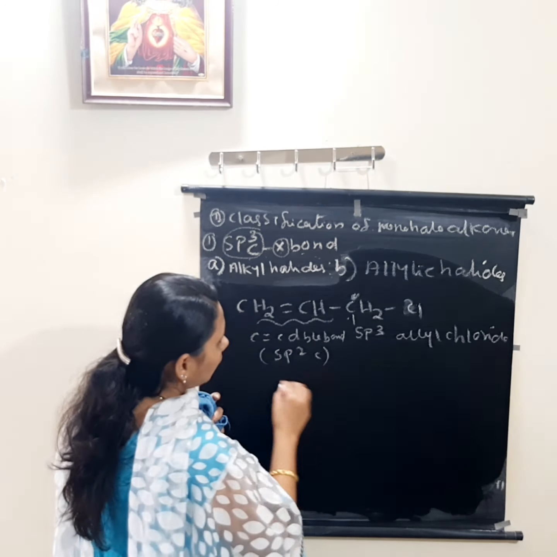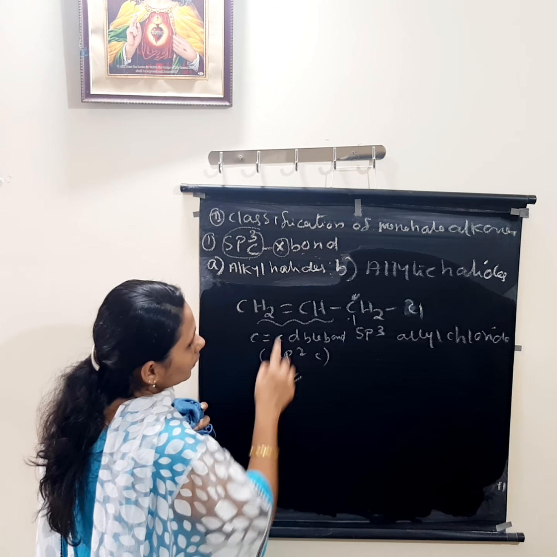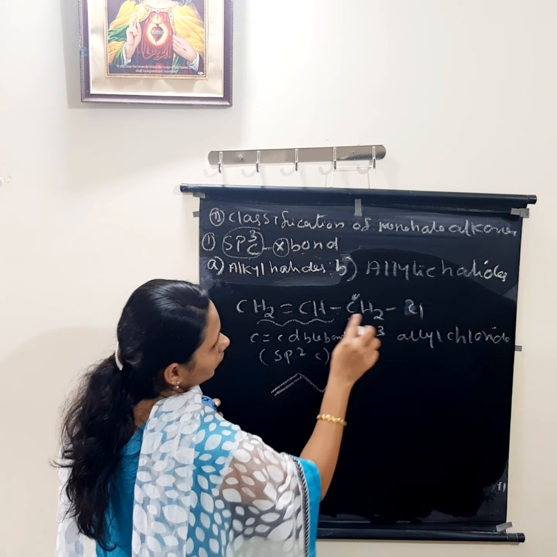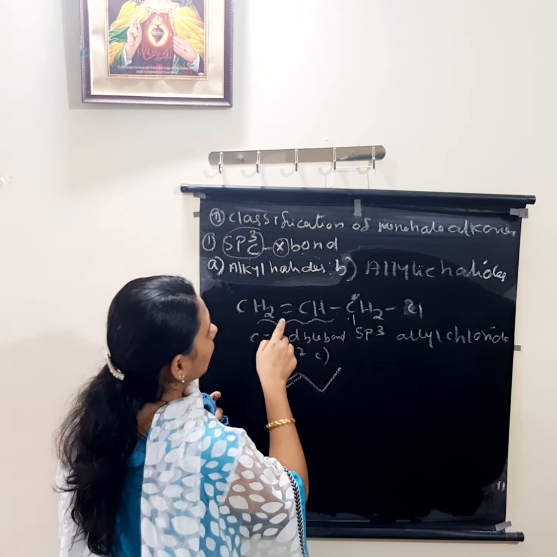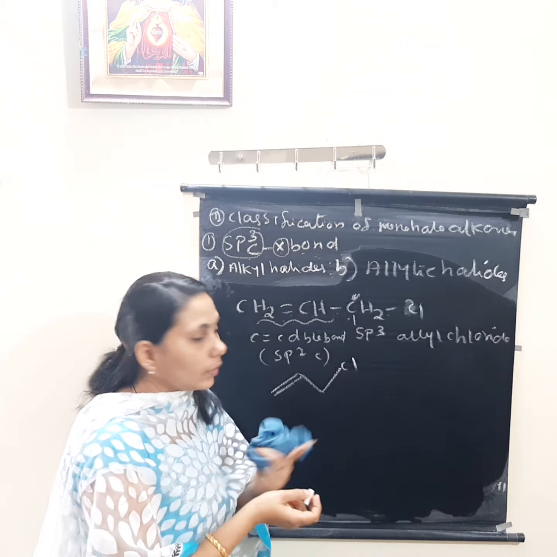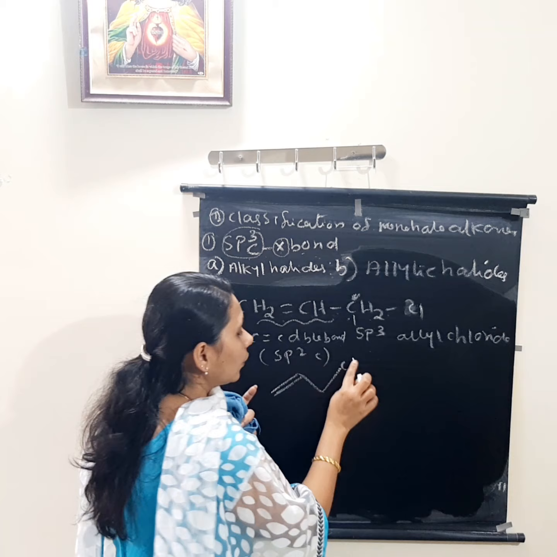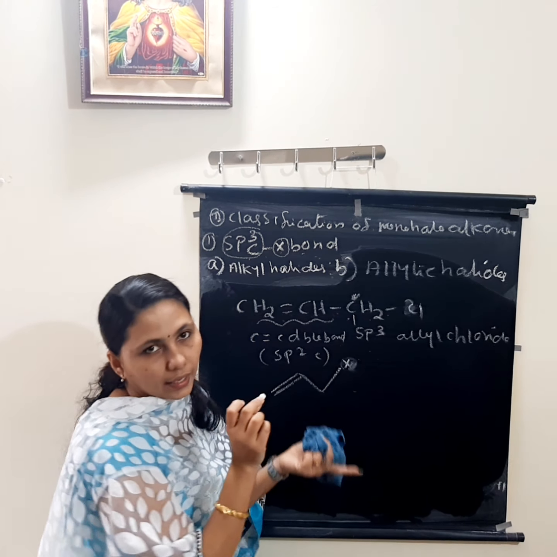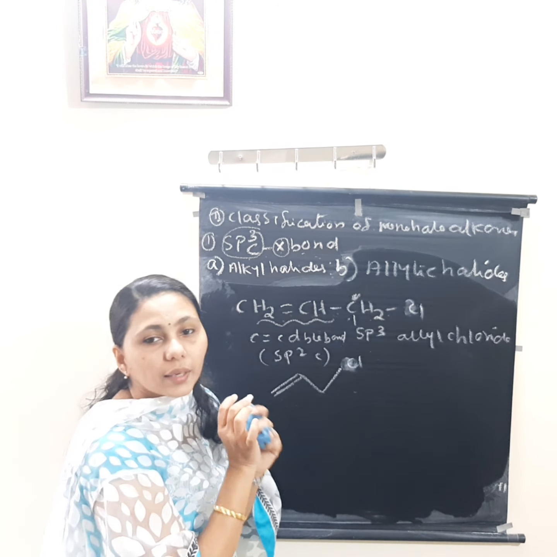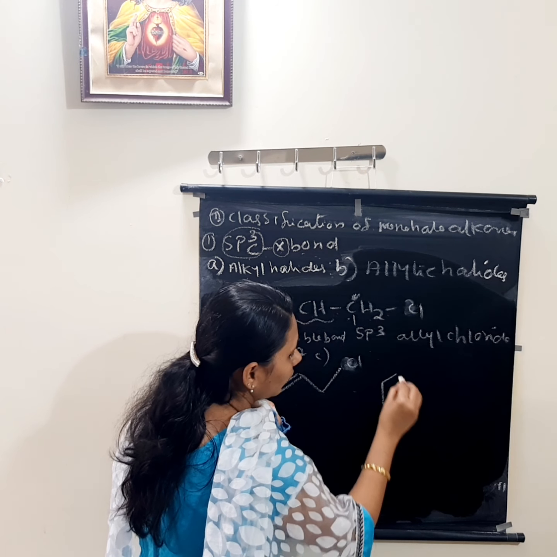In the textbook it is given as a bonded line. You remember, last year we did this. Double bond, then single bond, then again a single bond, then chlorine. This is allylic or allyl chloride. If it is a halogen, generally we say allyl halide. If chlorine, allyl chloride. The same thing we can draw in a benzene compound. Aromatic allyl compounds we can see.